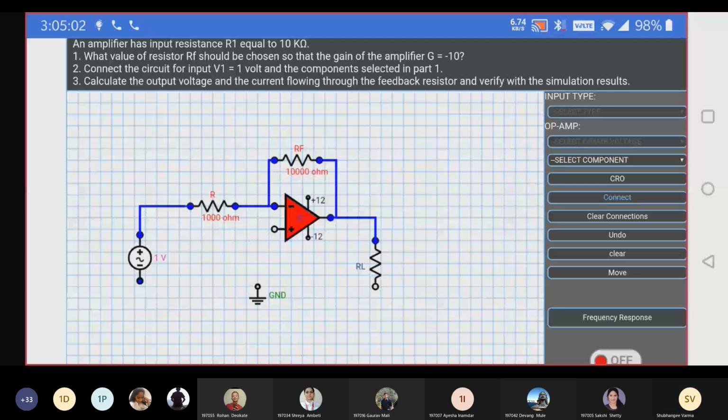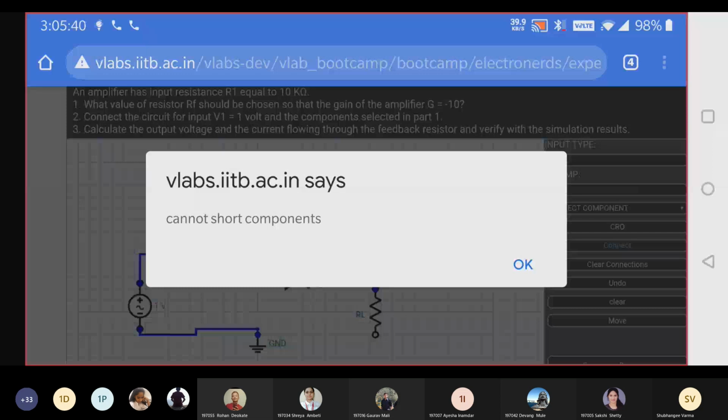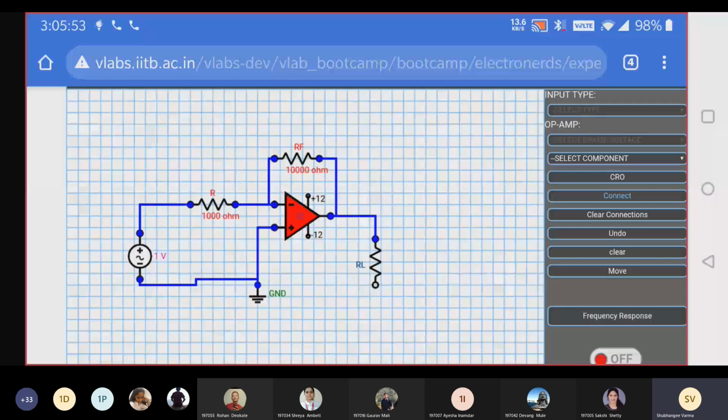Yes. Yes, ma'am. Thank you. Now connect the non-inverting terminal to ground. So click on that blue dot and connect the other to this. Yes, done. Okay. So on mobile also you can simulate, connect it very nicely. I'm also working on my phone, mobile. So done. We have connected the non-inverting terminal to ground.